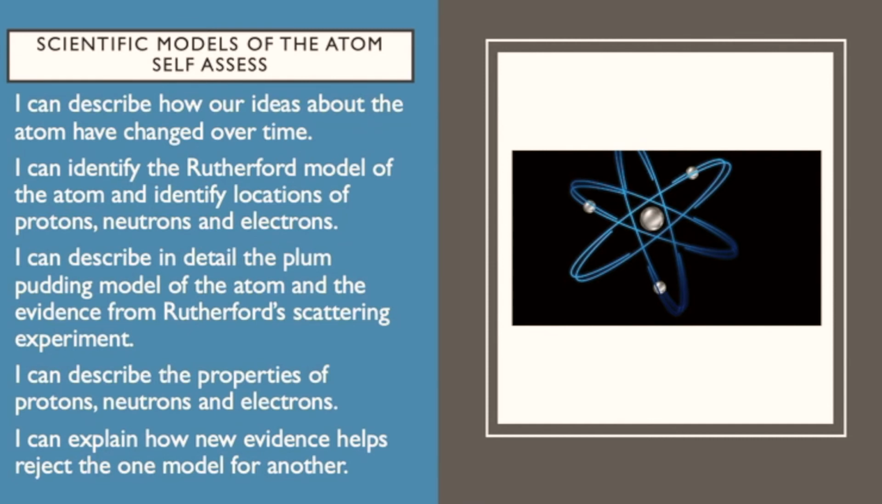And so we come towards the end of the lesson, and these are the things that you should be able to do. You should be able to describe how our ideas of the atom have changed over time. You should be able to identify the Rutherford model of the atom and identify locations of protons, neutrons and electrons. You should be able to describe in detail the plum pudding model of the atom and the evidence from Rutherford's scattering experiment, and describe the properties of protons, neutrons and electrons. You should also be able to explain how new evidence helps to reject one model for another.